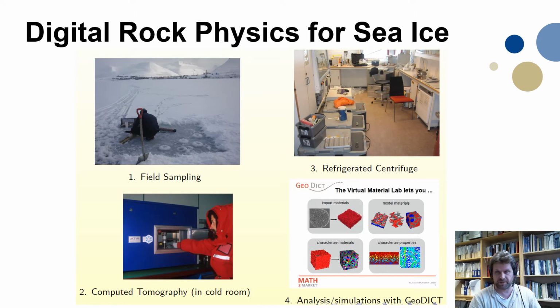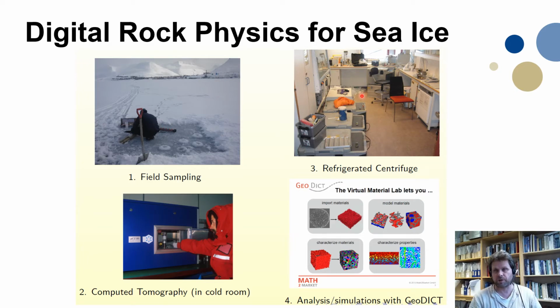Digital rock physics for sea ice is based on the following steps. First, of course, we have to do field sampling. Here you see in the background Longyearbyen on Svalbard. This is sampling for the present study. Here you see where the ice cores were taken out, quite close to each other. Then in the present study, we centrifuge out the brine from the ice.